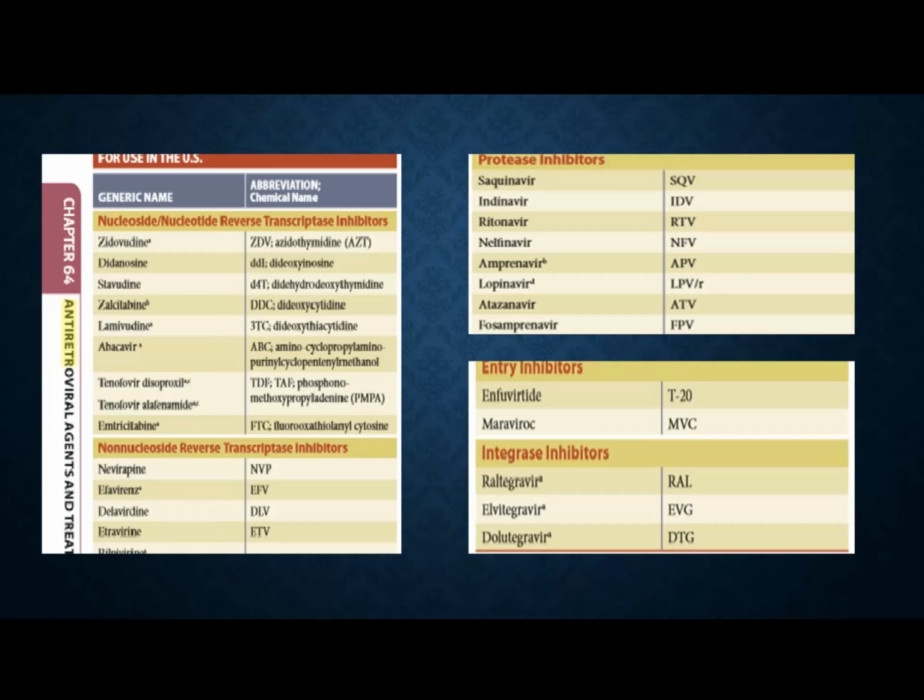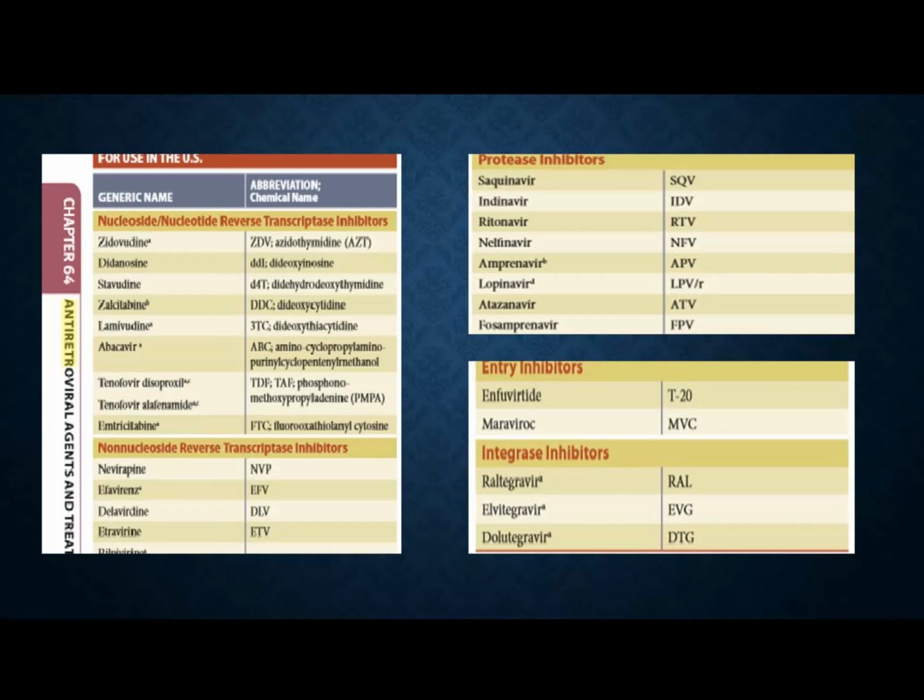One is disoproxil and the other one is alafenamide. There is another one from this group of nucleoside reverse transcriptase inhibitors that is more or less congener to lamivudine. That drug is emtricitabine.